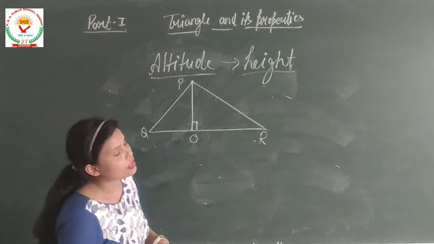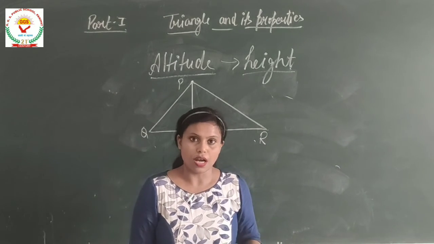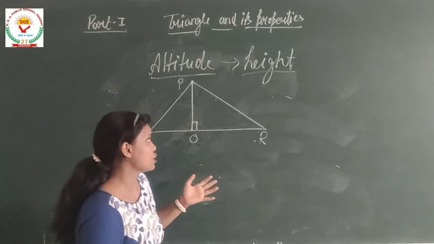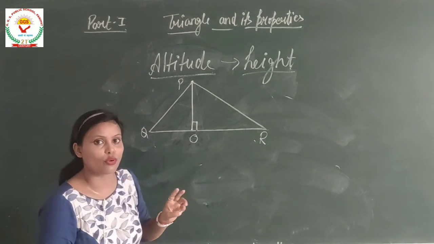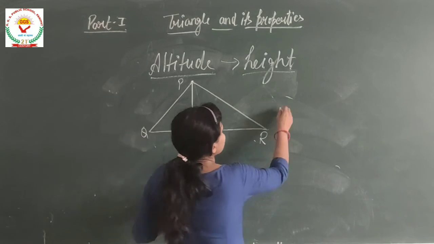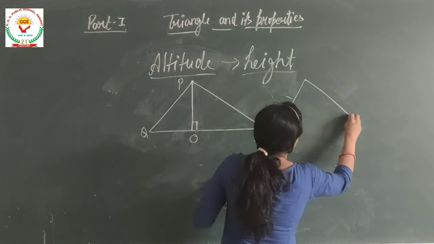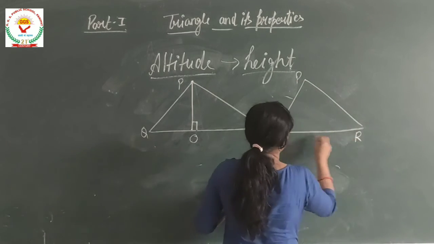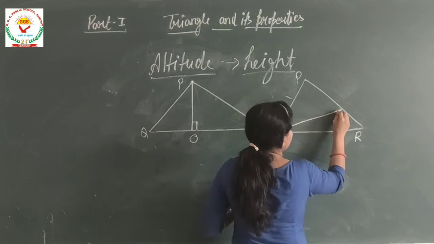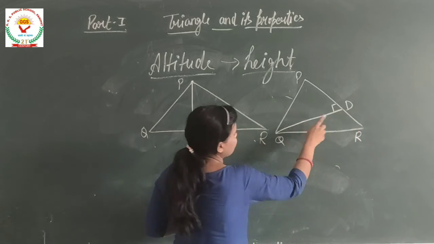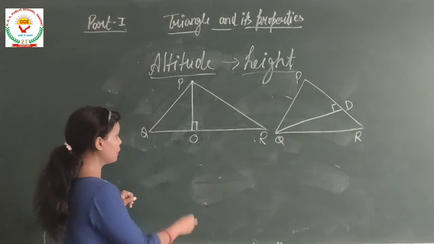Okay, so just like medians, altitudes are 3 in a triangle. Altitudes can also be 3 for one triangle. Like if I draw all these 3 altitudes of this triangle, this is also an altitude. QD will be the altitude of the triangle.